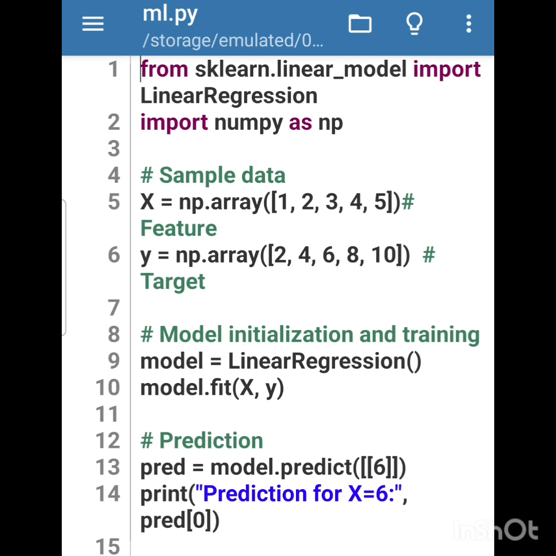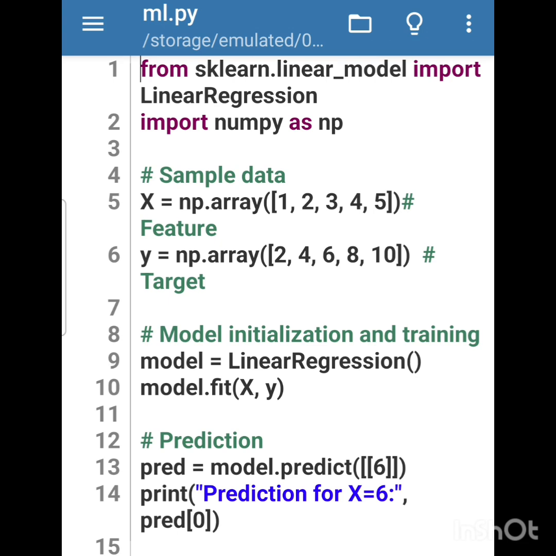How do we create the environment? First of all, the modules have to be imported. Here we have imported linear regression. With the help of linear regression, which is a part of the sklearn linear model, a machine can become able to analyze the given data and establish a relationship between them, and on the basis of the relationship between the data, a machine can predict the future value.